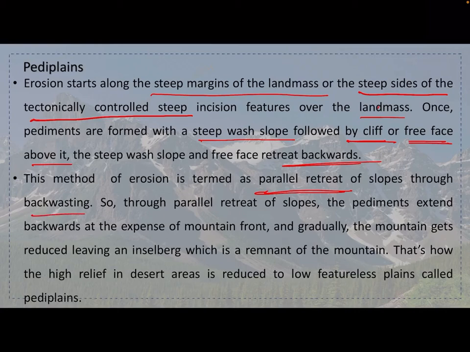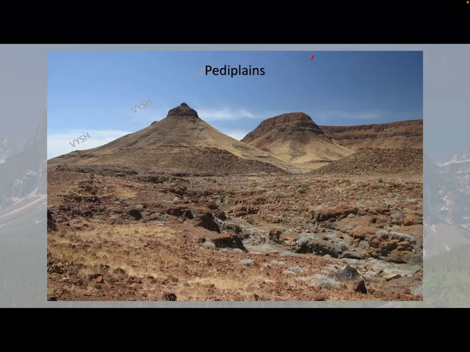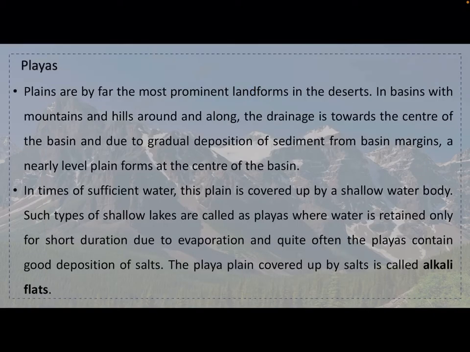So, through parallel retreat of slopes, the pediments extend backwards at the expense of mountain front, and gradually the mountain gets reduced, leaving an Inselberg, which is a remnant of the mountain. Okay, which will form an Inselberg. That's how the high relief in the desert area is reduced to low featureless plains called as pediplains. Something like this. Okay.